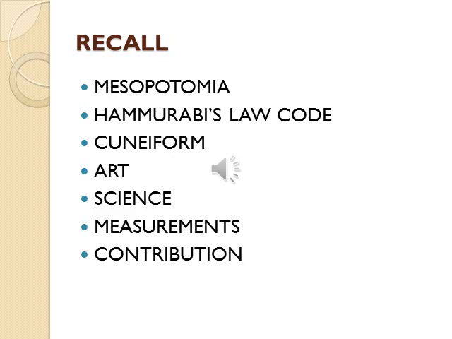Then the important medical book. What was their important medical book? Diagnostic handbook, dated to the 11th century BC. Finally we discussed the contributions of the Mesopotamian civilization. The most important was the invention of the potter's wheel, then the cuneiform writing system, then the calendar system of 360 days and dividing the circle into 360 units. Then finally Hammurabi's law code, the important legacy of the Mesopotamians. We discussed these in our previous class. So today we will move to the next civilization, the Chinese civilization.